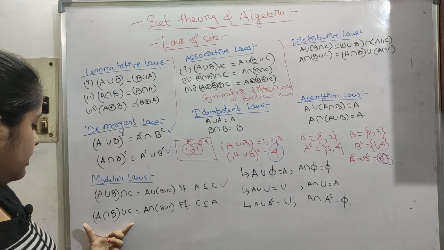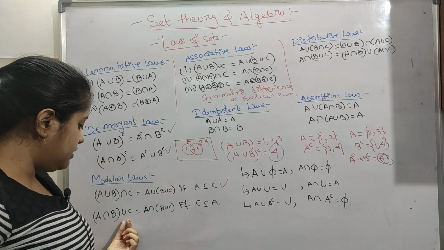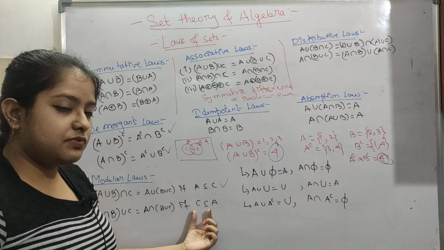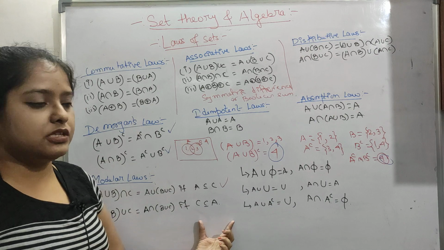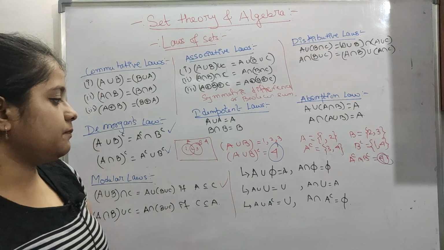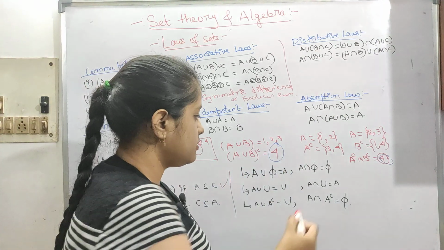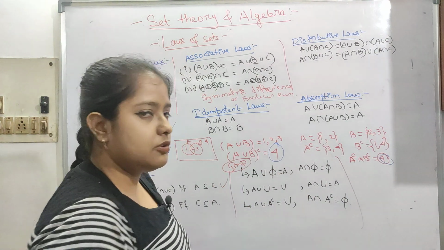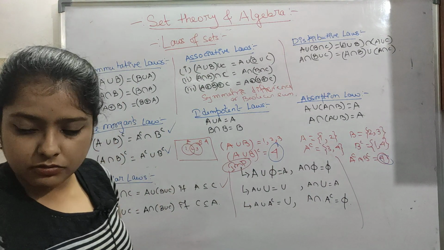Another one is A intersection B union C is equal to A intersection B union C, if and only if C is a subset of A. Okay, and these are some important things. You do not have to remember this, this is very easy, but you have to look at it carefully.